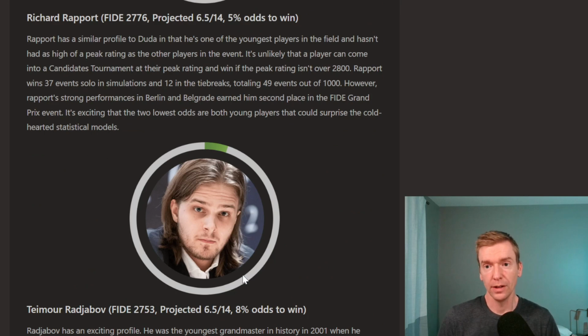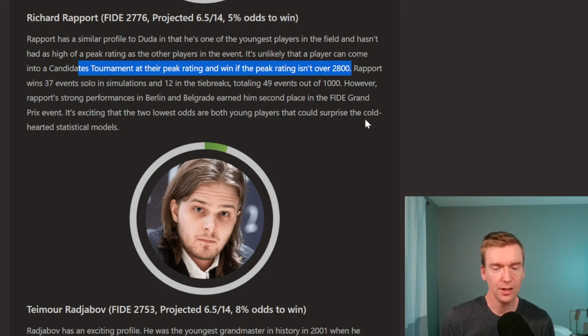Richard Rapport, FIDE rating 2776, projected 6.5 out of 14, 5% chance to win. Very similar to Duda, one of the younger players in the field. He doesn't have a very high peak rating. And I have here, it's unlikely that a player can come into a candidates tournament at their peak rating and win if their peak rating isn't over 2800. So he's currently at his peak. He's been on fire, but his peak rating is only 2776.